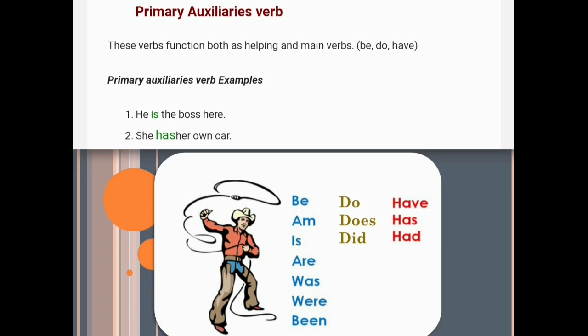Now see the primary auxiliary verb be, and it has the other forms am, is, are, was, were, been. Do has does and did, and have extends to the verbs has and had. So we can say be, do and have are the root verbs as they are used as auxiliaries in the sentence.